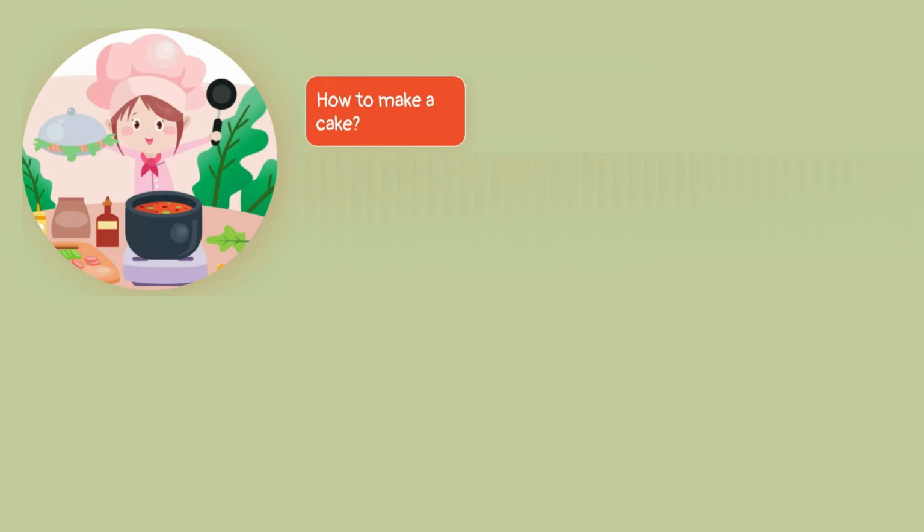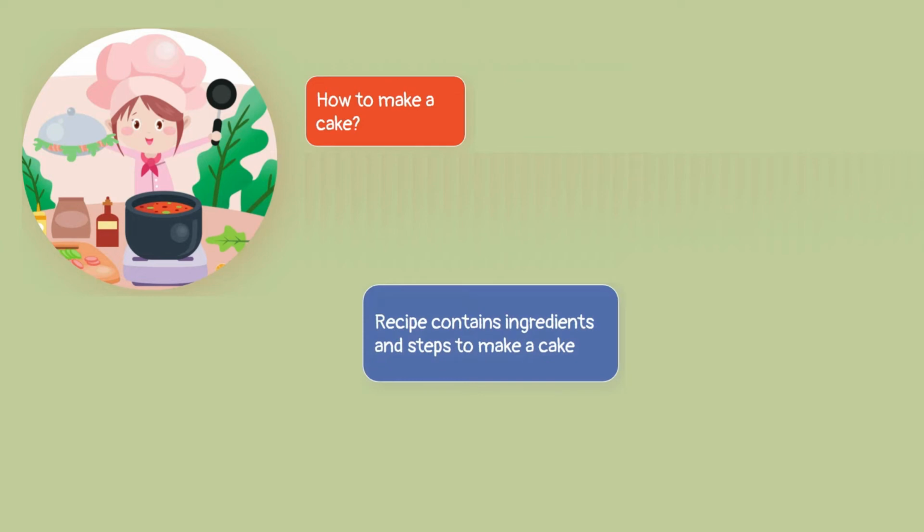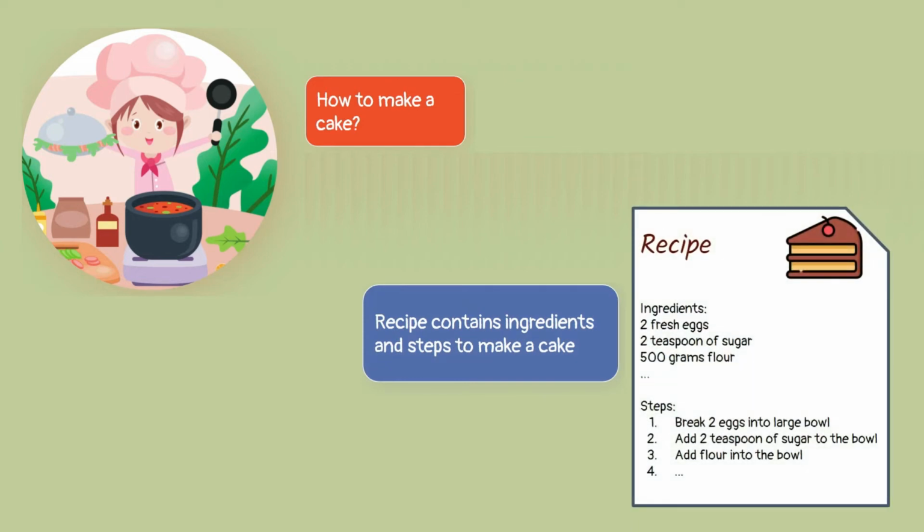In the recipe, you write the ingredients to make a chocolate cake. You also write step-by-step instructions to make the cake. Each of the steps is made as simple as possible, so your friend can follow the steps. For example, you can write steps like, break 2 eggs into a large bowl, or, add 2 teaspoons of sugar. These instructions must be done in the correct order.